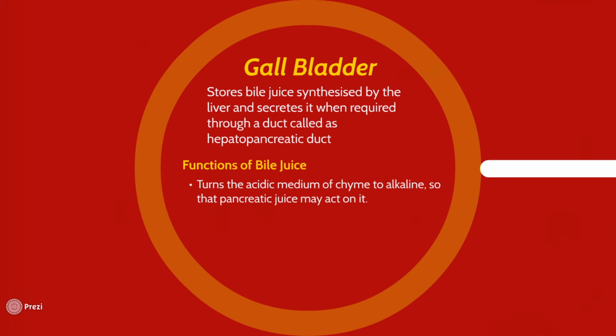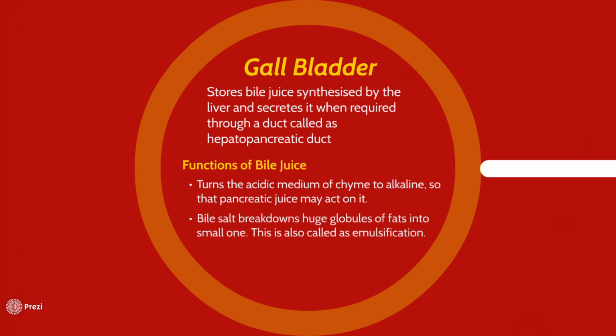You might remember that the action of hydrochloric acid inside the stomach made the medium acidic, and that is why it is to be converted again into basic or alkaline in nature, which is done by the bile juice. Now why do so? So that the pancreatic juice may act on it. Until the medium is alkaline in nature, the pancreatic juice may not act on the food, leading to undigestion of food. The bile salt present in the bile juice helps in breaking down huge globules of fat into small ones. This process is called emulsification.